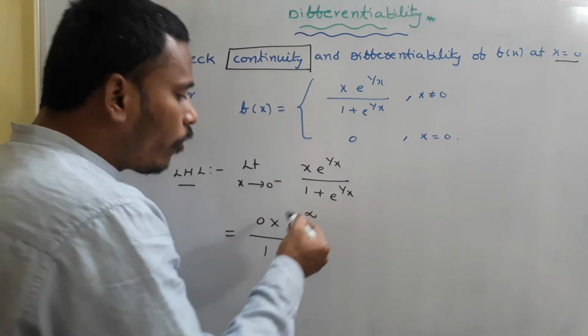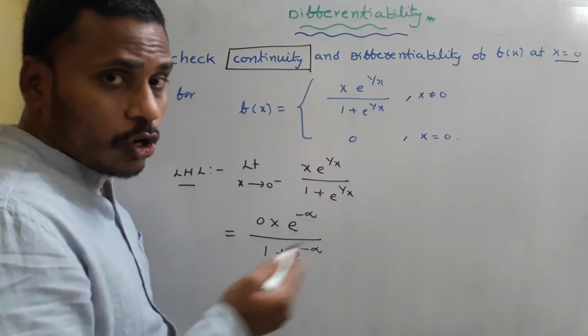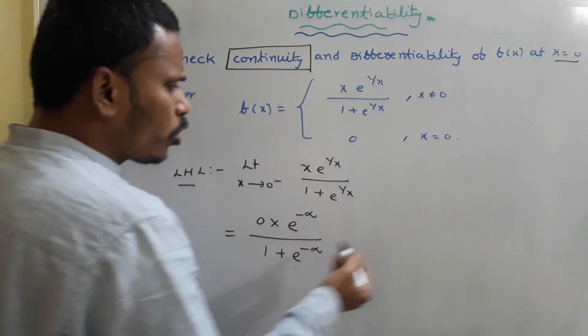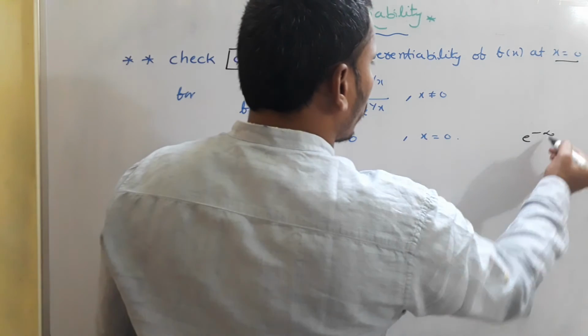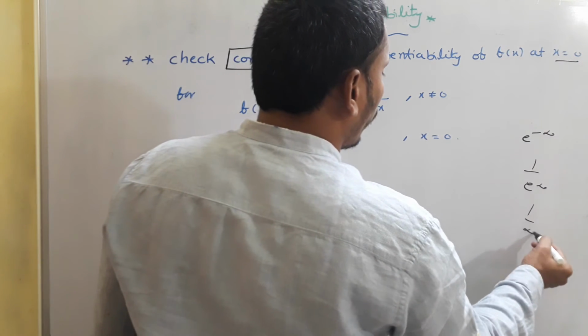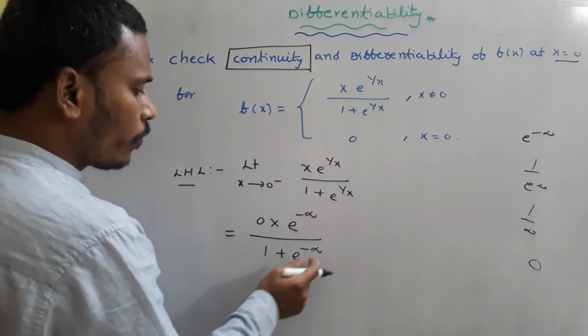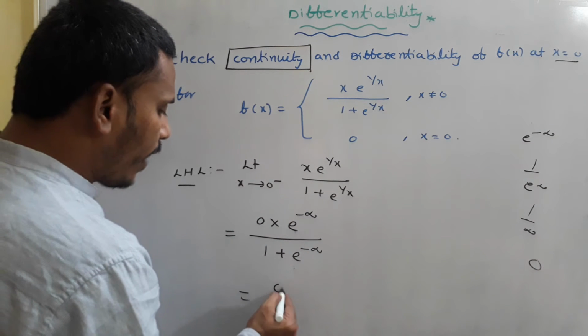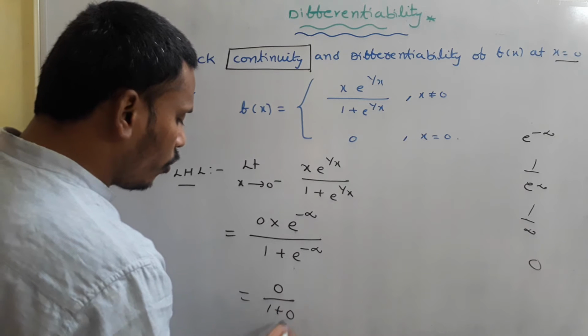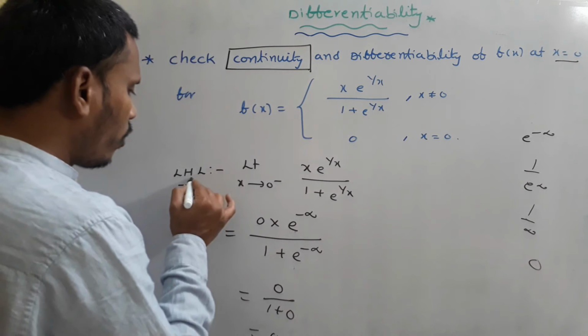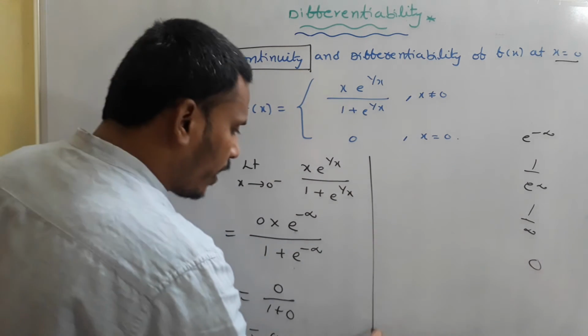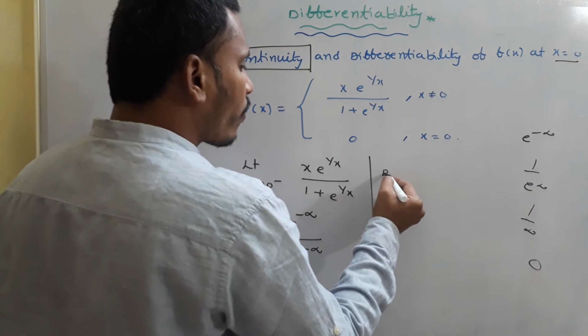And what is the value of e power minus infinity? It is 0, we derived it already. The simple task: e power minus infinity is nothing but 1 by e power infinity, 1 by infinity, and that is 0. So 0 into 0 is again 0, and we have 0 by 1 plus 0, which equals 0. So the left hand limit is 0.